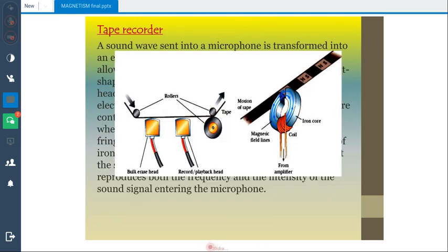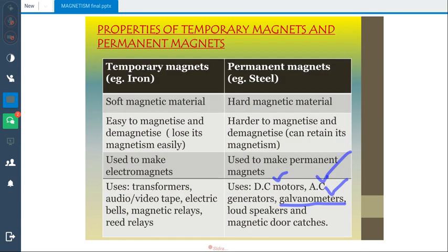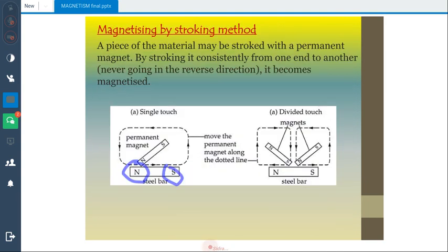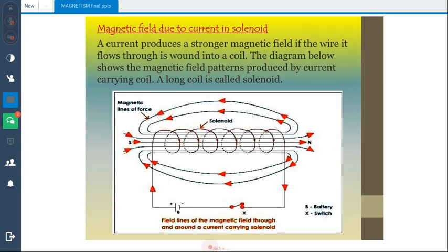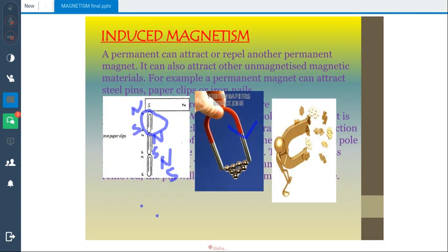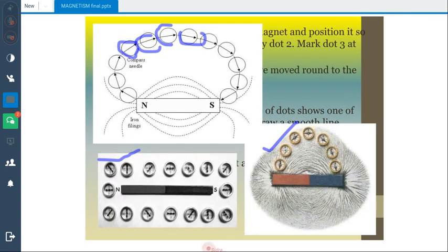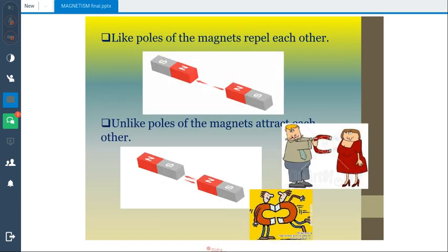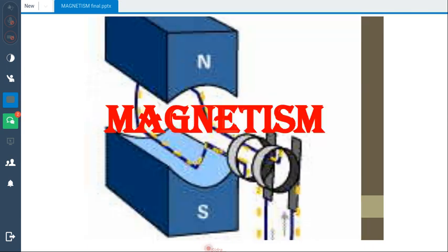So this was our lecture for today, and the lecture included topics of the complete chapter of magnetism. I think this is enough for today. Tomorrow we will be dealing with the chapter on electromagnetism, which is basically a sequel of the series on magnetism. We have the topic of magnetism, then electromagnetism, electromagnetic induction, and then we have the chapter on electronics. So far, thank you and Allah Hafiz.